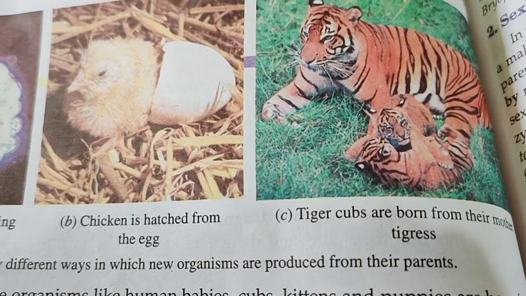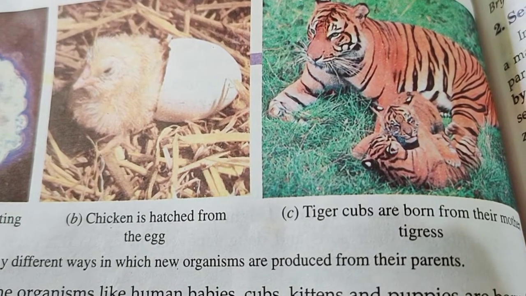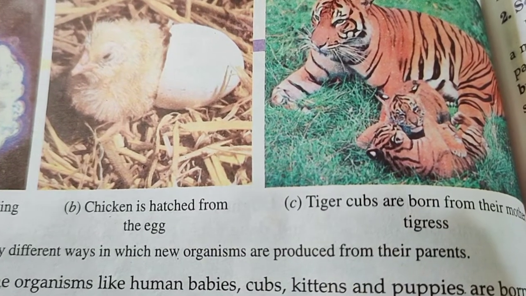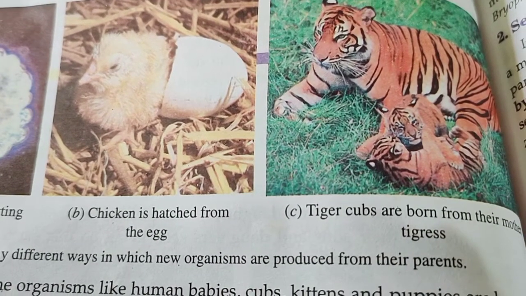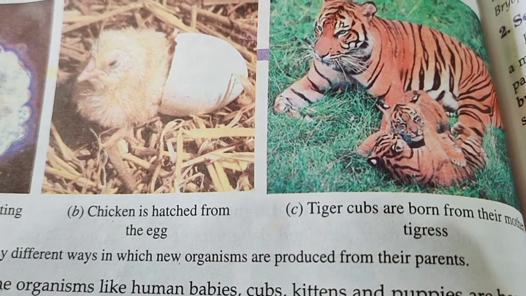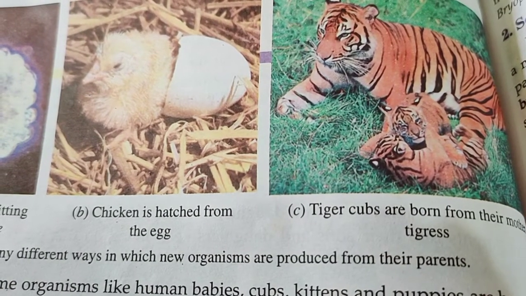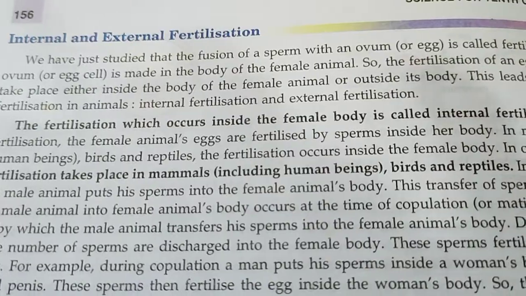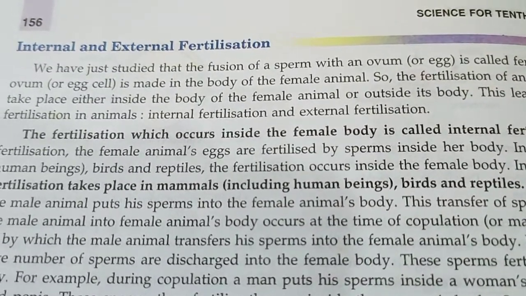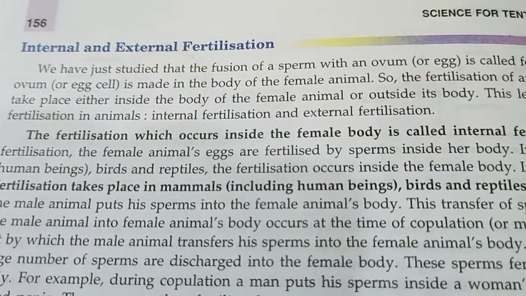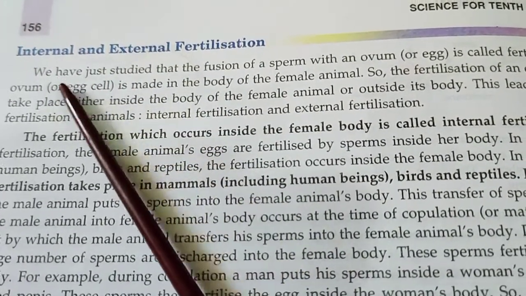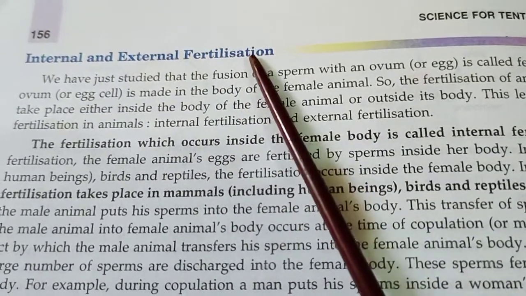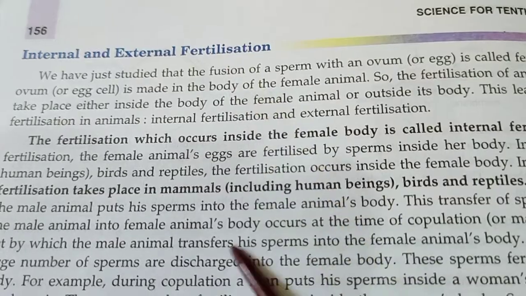So we are learning about sexual reproduction in animals. In previous classes we have learned about the process how sexual reproduction is completed in case of animals. Now in today's class we'll talk about some different aspects of sexual reproduction. So sexual reproduction is of basically two types: internal and external fertilization. Fertilization, which is the mating of sperm and egg.